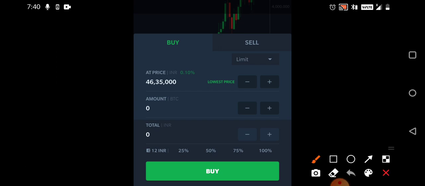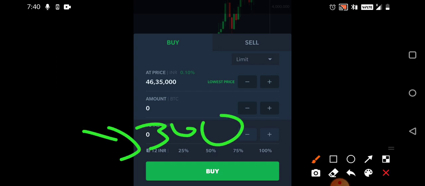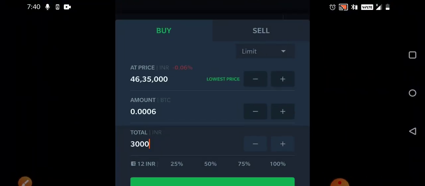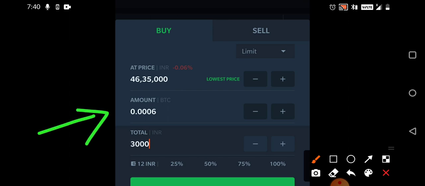Let's say if you want to buy for 3000, you just need to type 3000 in the total INR. Once you type 3000, the amount of Bitcoin you're buying appears. That is, you're buying almost 0.006 Bitcoin. It is not necessary that you need to buy a complete Bitcoin for 46 lakh. It is not like the stock market where you need to buy a complete share. Here you can buy half, three-quarters, a quarter, even 0.000-something in cryptocurrency. That is the speciality.